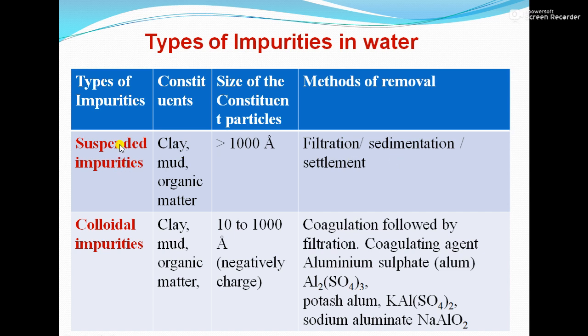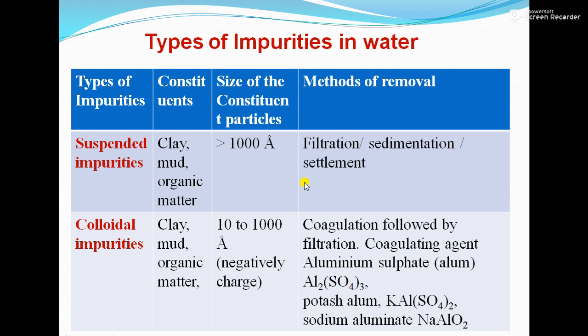So suspended impurities and colloidal impurities, the constituents are the same. You can see here is clay, mud, and organic matter. Similarly, colloidal impurities constituents are clay, mud, and organic matter. But the only difference is the size difference. So suspended impurities have size greater than 1000 angstrom. If the impurity size is greater than 1000 angstrom, it is called suspended impurities that can be removed on filter paper after filtration. And if the size is between 10 to 1000 angstrom, that is colloidal impurities.